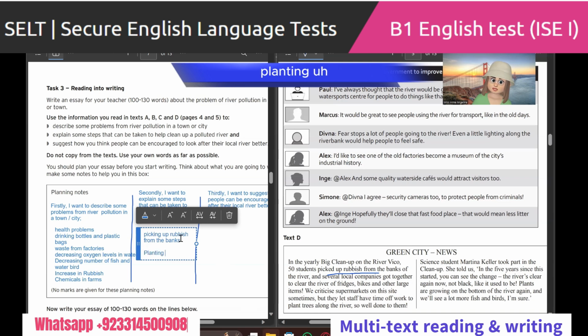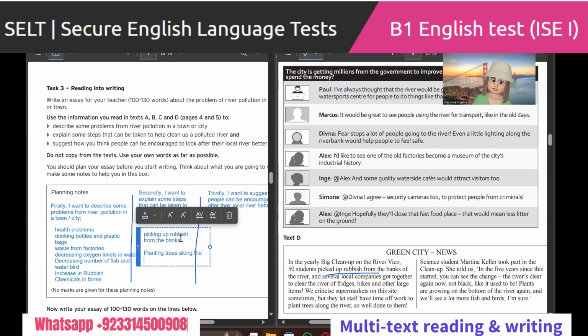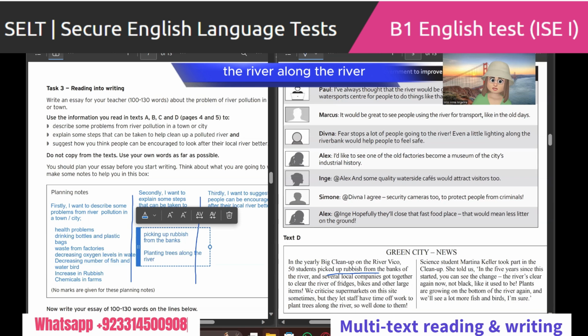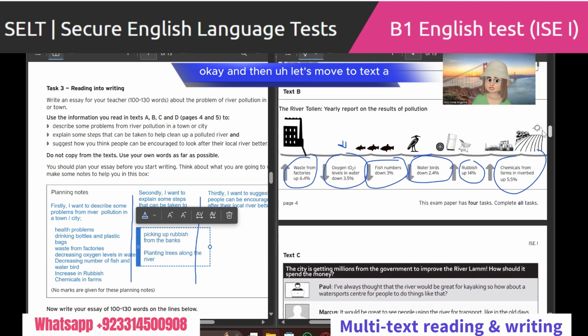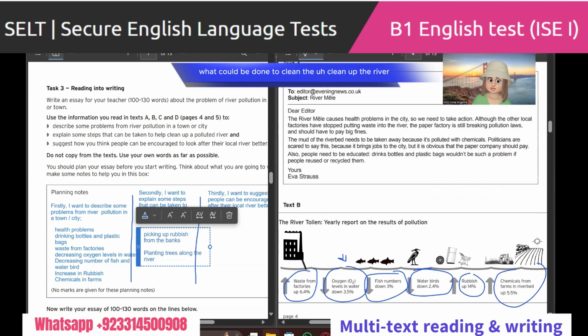Planting trees along the river. Okay, I think that is it from this section. Okay, and then let's move to text A. What could be done to clean up the river?